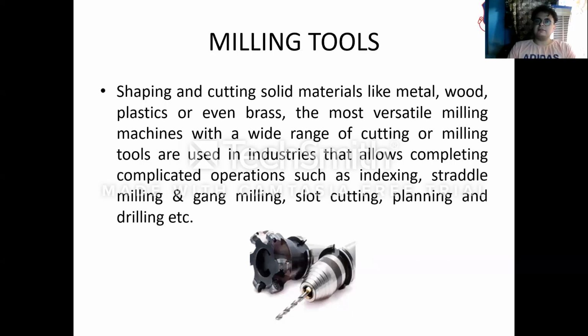The most versatile milling machine, with a wide range of cutting or milling tools, is used in industries and allows completing complicated operations such as indexing, straddle milling, gang milling, slot cutting, planing, and drilling. So this is a very versatile machine used in construction, mainly for cutting. A wide range of cutting is done. It is mainly used for indexing, straddle milling, gang milling, slot milling, planing, and drilling.